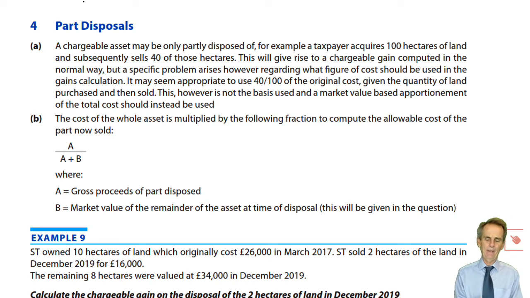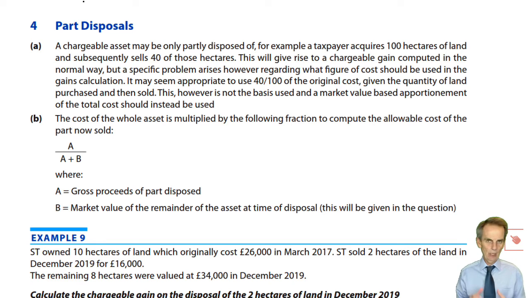But the problem that we have, if you have a part disposal of an asset that was originally bought as a complete and entire single asset, then when a part is sold, though we know the sale proceeds, though we know the selling expenses, so the net proceeds is the same calculation as it ever was. The problem is, what is the allowable cost? And it's a common issue in terms of issues that arise in calculating a gain.